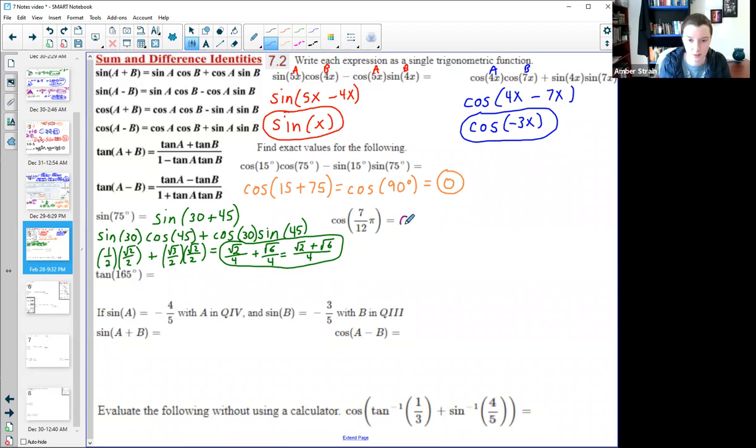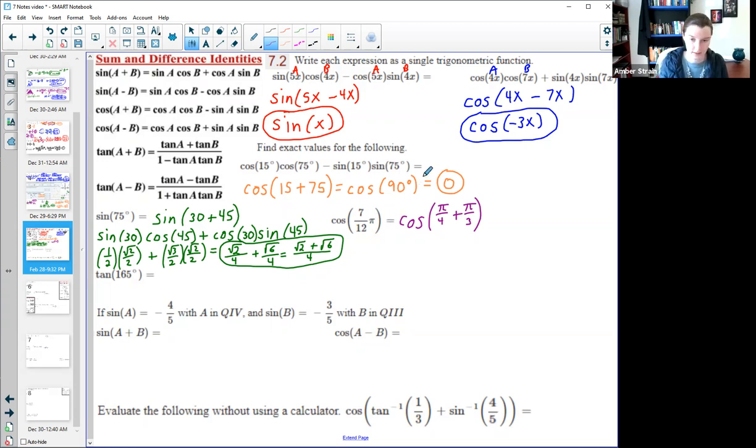So I found that the cosine of 7 pi 12ths would be the same as the cosine of pi fourths plus pi thirds. Okay, so I took the one they gave me and I took one that I just picked until I could make it work out. Luckily, it just worked out that first time.